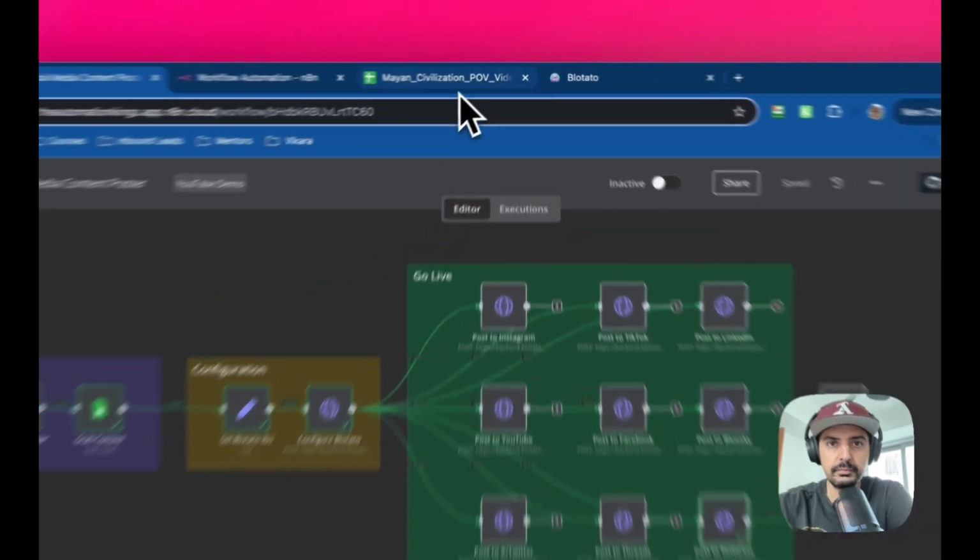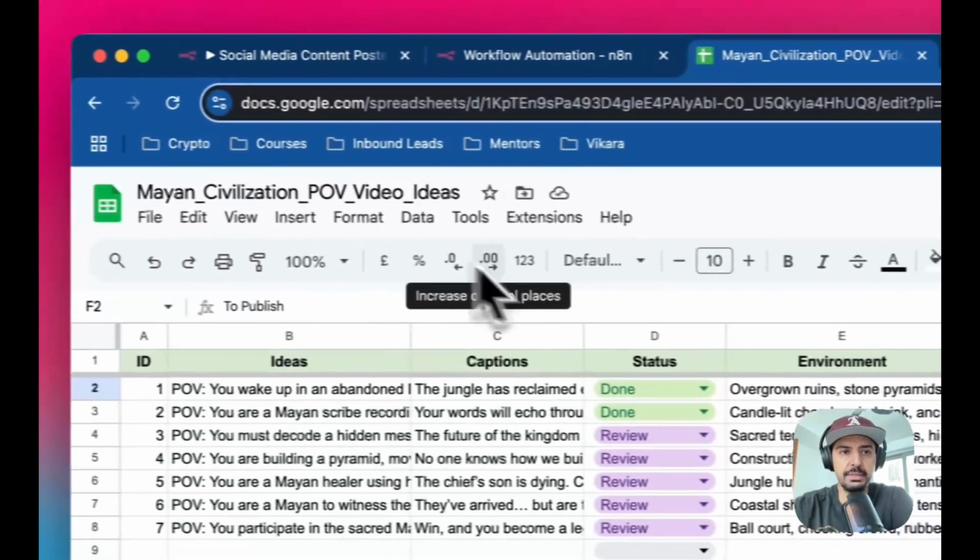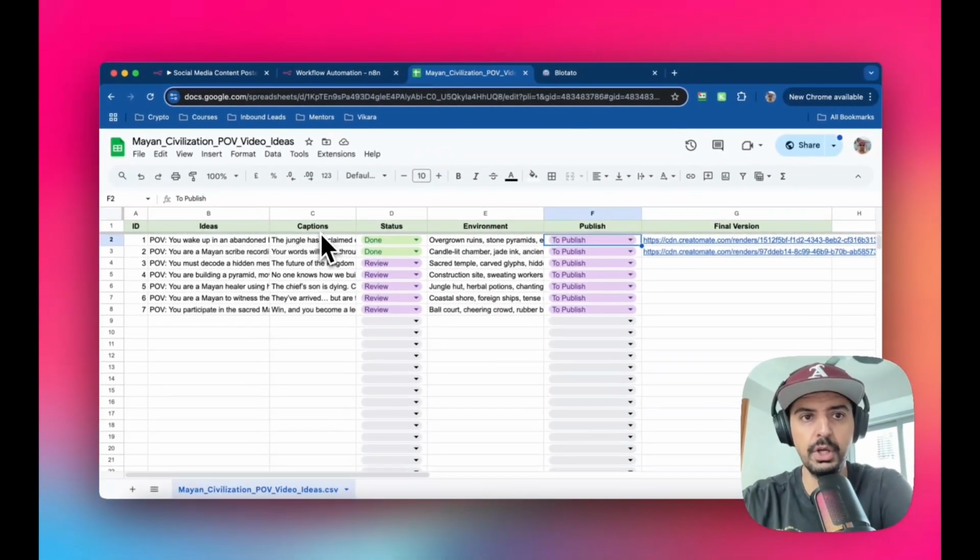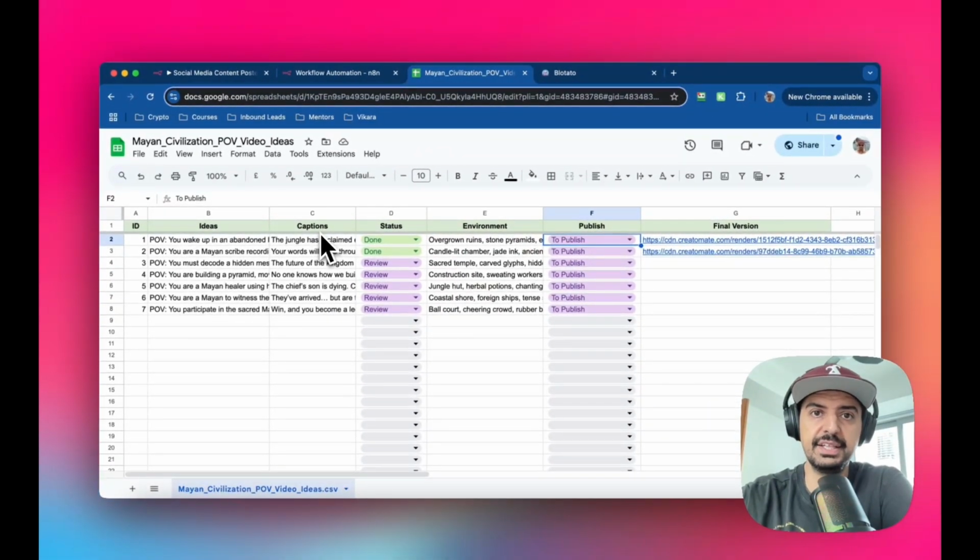So for this example, I'm going to use the Mayan civilization point of view videos that I created in a previous video, okay? So if you haven't seen this video, go back to the point of view video where I use N8N to create faceless point of view AI videos, okay? And it's a really popular video, okay? So have a look at that one as well.